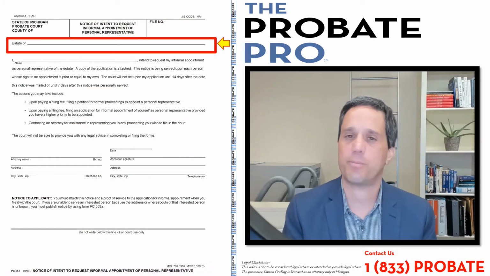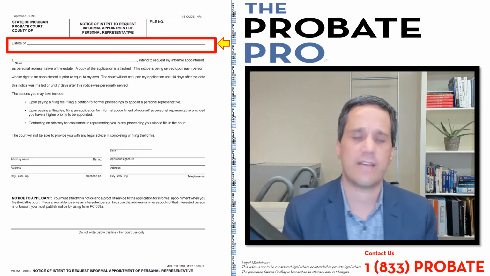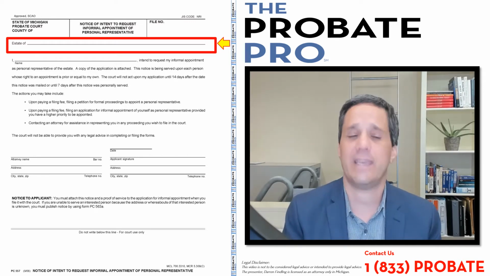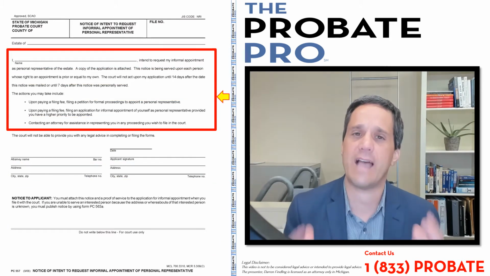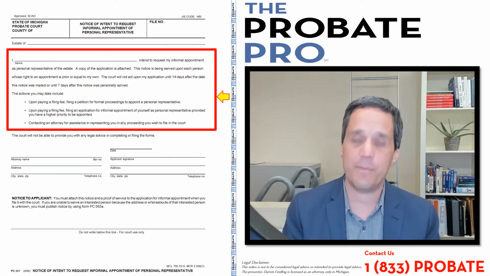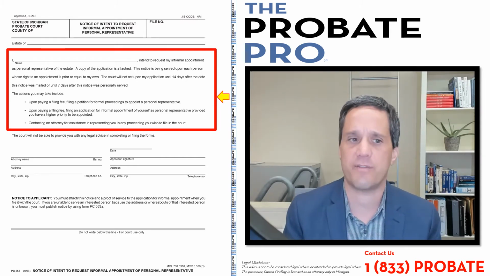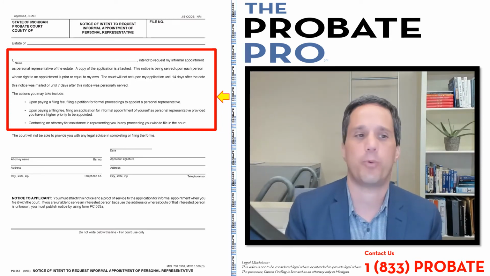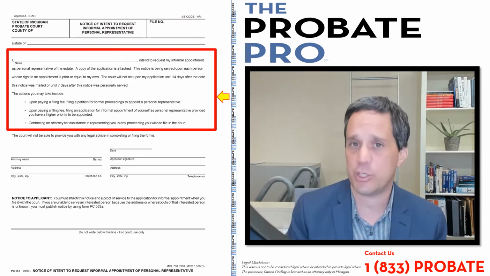The next section, pretty intuitive, is the name of the person that has died, generally reflected as set forth in the death certificate and maybe the will, or any aliases that are used, but the estate name. And then here is really the essence of it. It says, I, meaning the person filling this out, intend to request my informal appointment as personal representative of the estate. So you're giving notice that you're going to be seeking the informal appointment of personal representative. And then it says a copy of the application is attached.